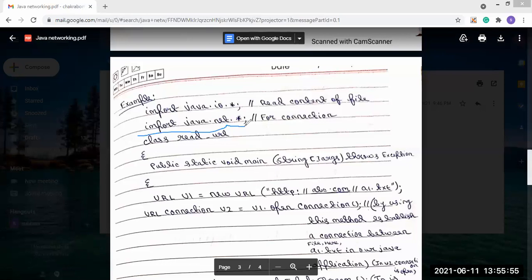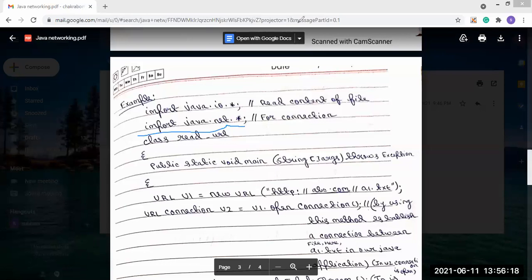So we have to import a package for that, otherwise we will not be able to do that. This package is import java.io.*, used for reading the content of the file.